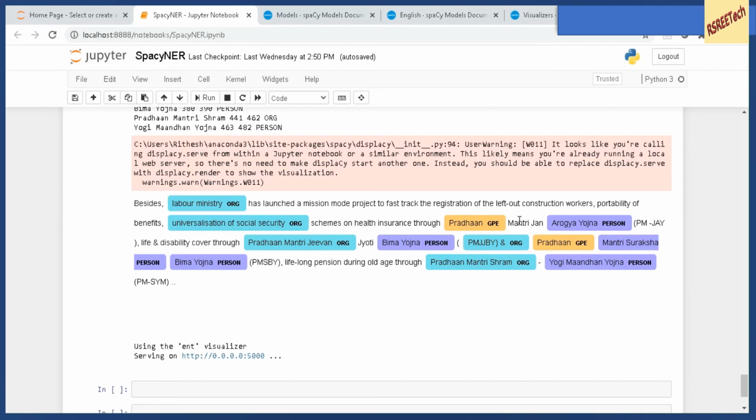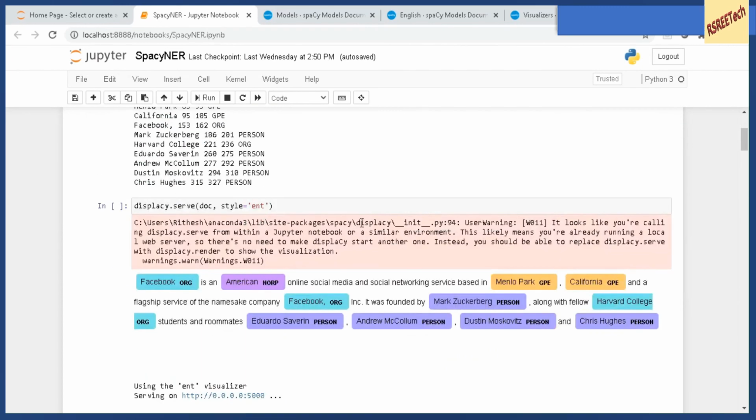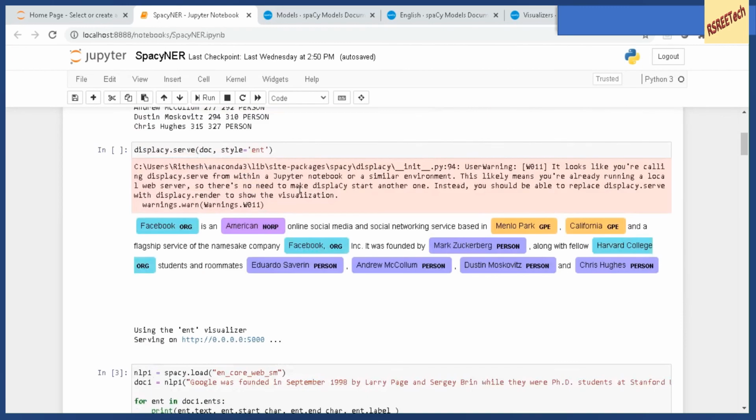Pradhan as a location. So if we want to perform named entity recognition on a particular domain, then we should train these spaCy models on this domain by annotating the text with the different entities. Then it will give us good performance on entity recognition. So we cannot directly take these models from spaCy and try them on a new domain. But if you want to do named entity recognition on some generic domain like generic web text found on Wikipedia or other generic text, it actually does a very good job.